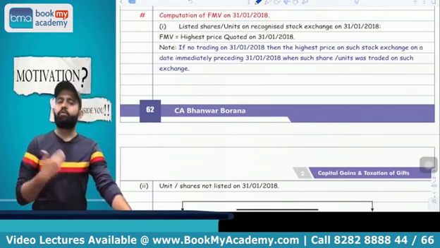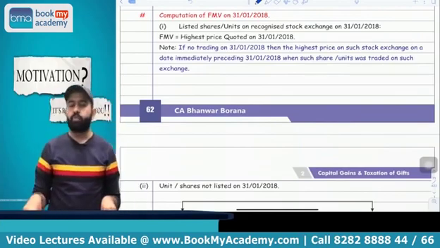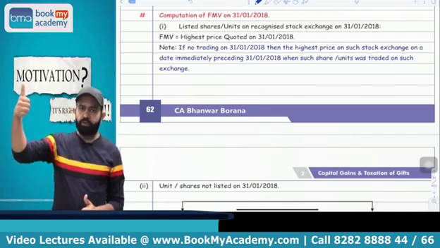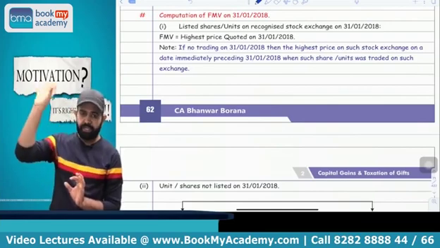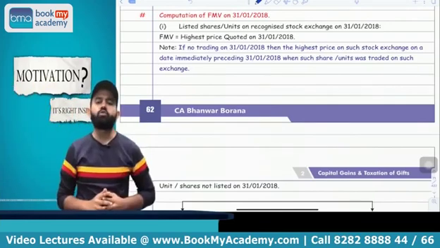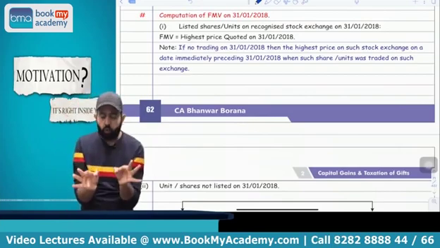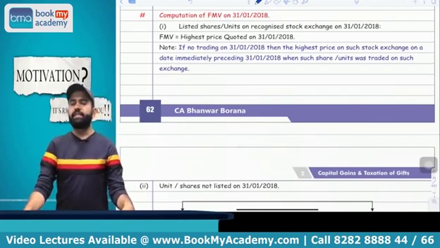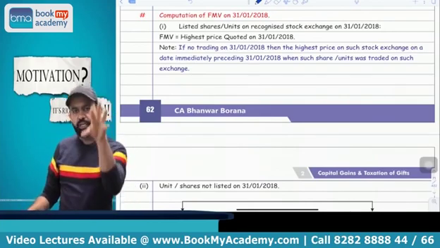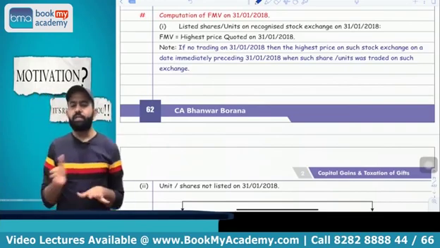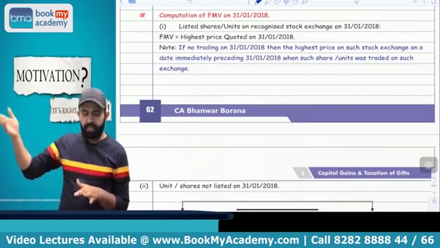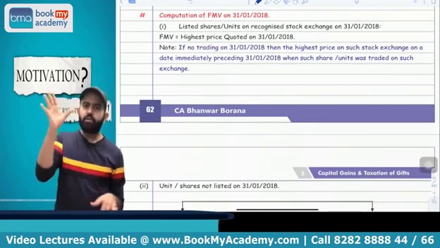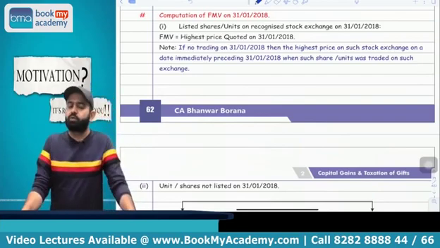So for computation of FMV as on 31st Jan 2018, there are 2 parts. Suppose there is a listed share or unit on 31st Jan 2018, then take the highest quote of that share or unit as on 31st Jan 2018, that will be the FMV. But suppose there was no trading on 31st Jan 2018, then whatever the preceding date, if trading happened on 29 Jan or 28 Jan or 27 Jan, whatever last preceding date when trading was there on that particular security, take the highest quote of that date.